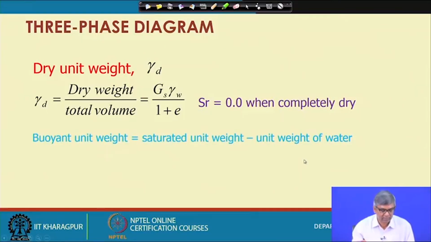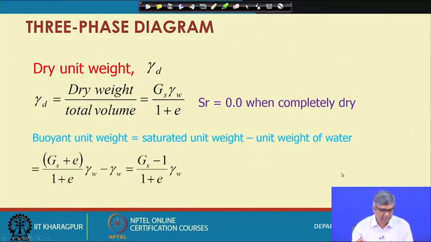Buoyant unit weight is the unit weight underwater, and it will be different from the normal unit weight. By definition, it is the saturated unit weight minus the unit weight of water.